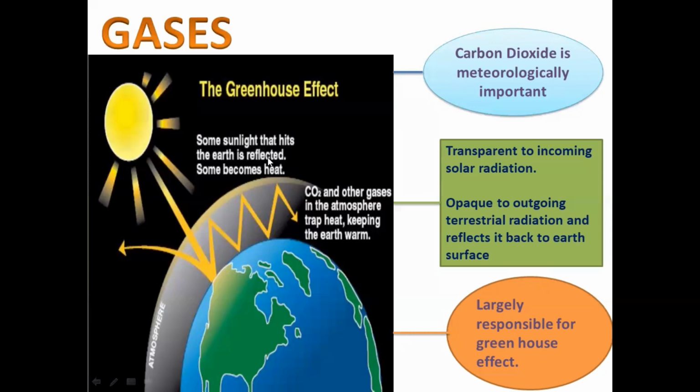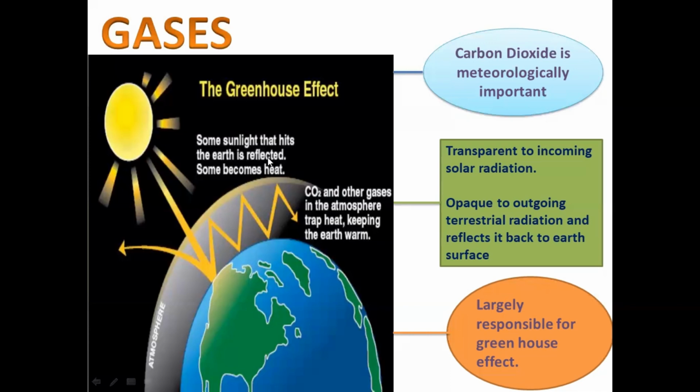It is not able to go outside the atmosphere or outside the car, or it is not able to cross glass, and that's why glass is used in cars and several other places to make a dome-like structure, which you will be seeing in Canada in different buildings, to create a greenhouse effect.